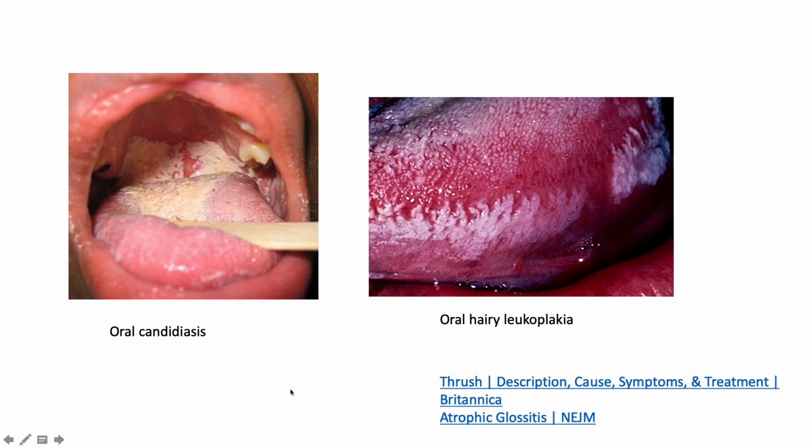So here is the case of oral candidiasis versus oral hairy leukoplakia. The obvious difference here is that leukoplakia occurs on the lateral surface of the tongue, not so with candidiasis. And as depicted, if you take a wooden spatula and try to scrape off the lesion in candidiasis, it will come off with some bleeding, but leukoplakia will just not come off. And leukoplakia, obviously, we know the proposed etiology is Epstein-Barr virus, EBV, which is actually a pre-malignant lesion, right? But the etiology behind thrush is candidiasis, right?